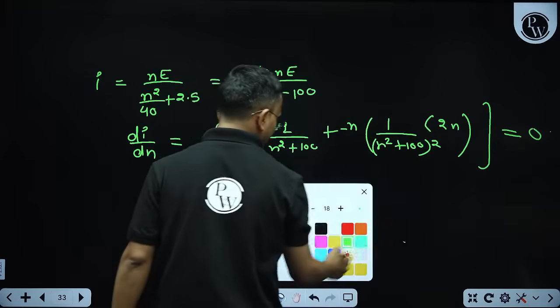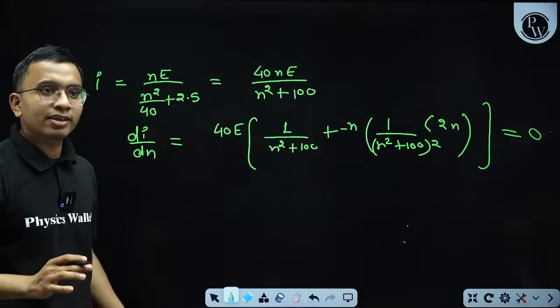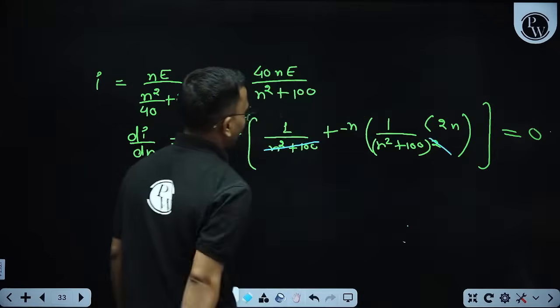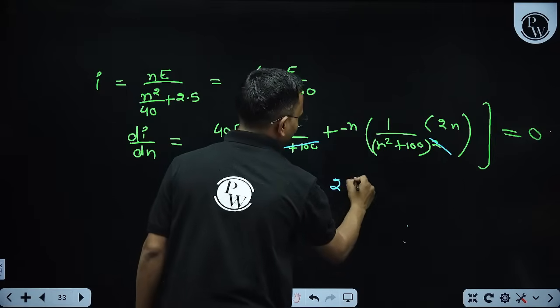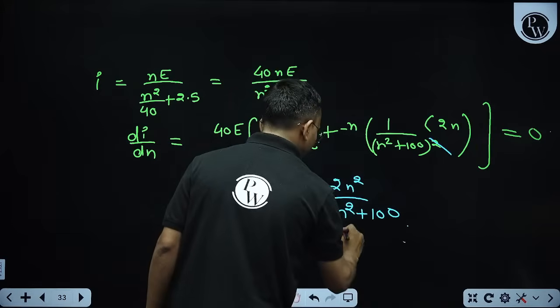And from here this N square plus 100 thing we can take out. So 1 is equal to 2N square divided by N square plus 100. So N comes out to be 10.